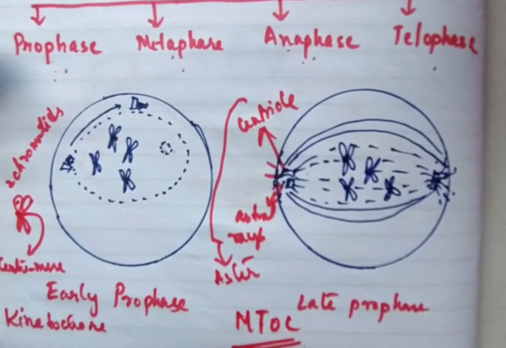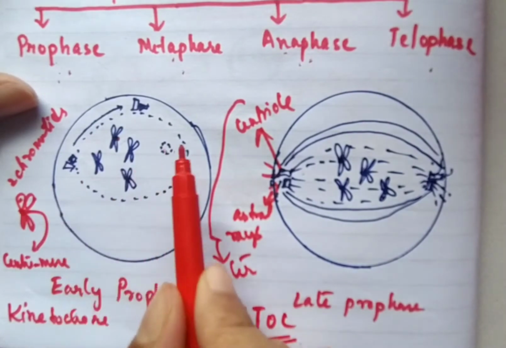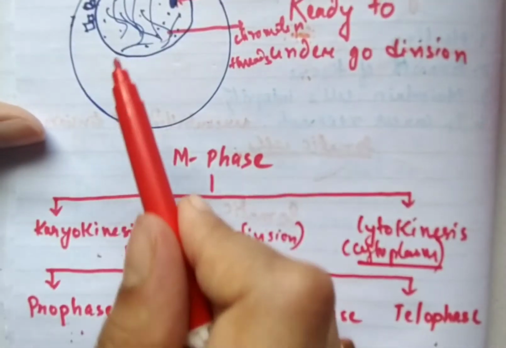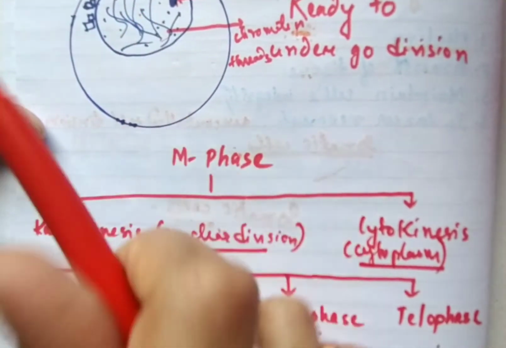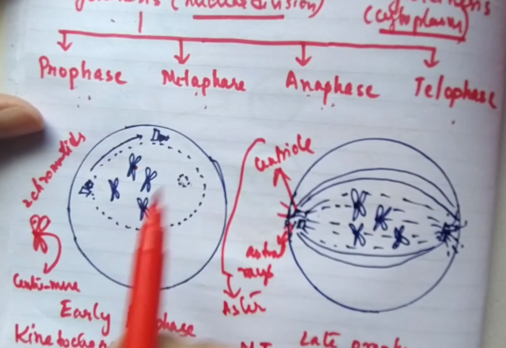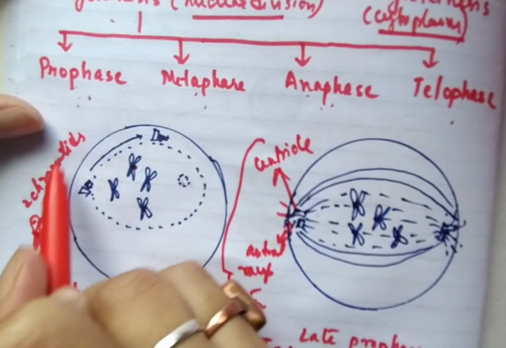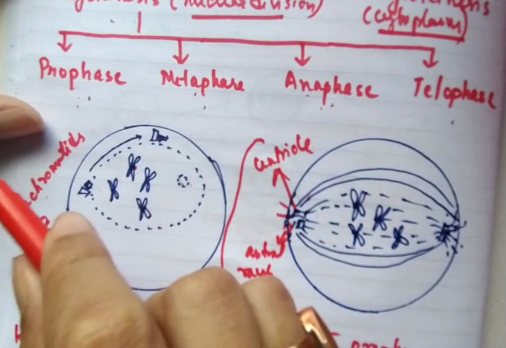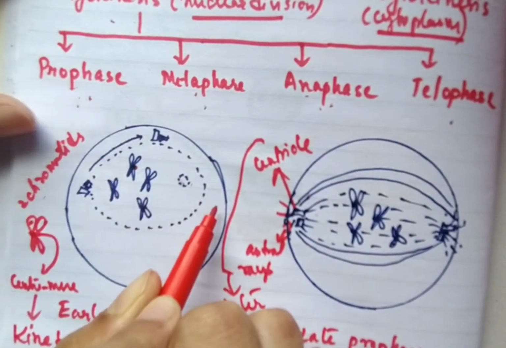In the early prophase, the nuclear membrane and the nucleolus begin to disintegrate, and the chromatin networks will begin to condense and will form chromosomes. Now each chromosome has two chromatids and they are attached by the centromere. Now the surface of the centromere is covered by a proteinaceous disc called the kinetochore, and the centriole will begin to move towards the opposite pole.